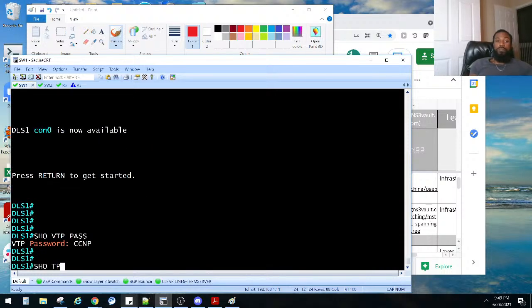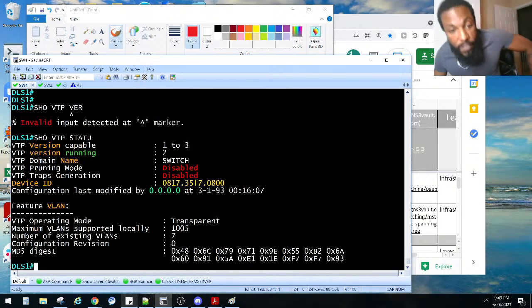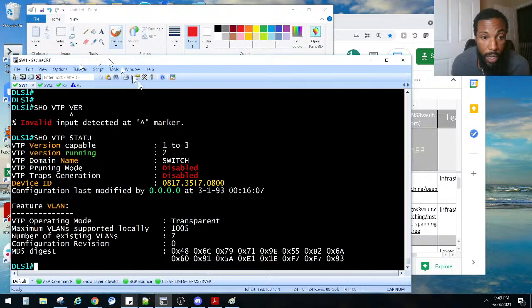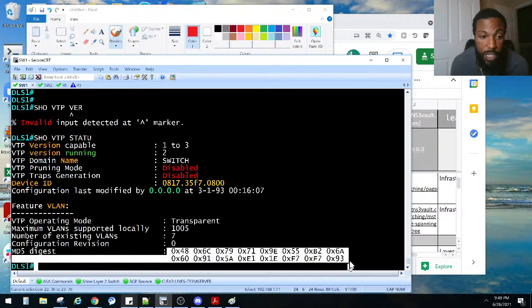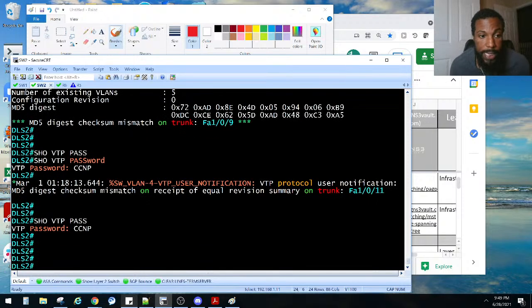Show VTP version. I'm sorry. Just show VTP status. What version is he running? He's version 2 as well. But we have some kind of issue with the MD5 digest. What is going on here? Let's see.